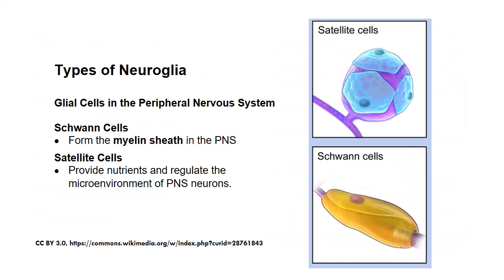Glial cells in the peripheral nervous system. Number 1, Schwann cells form the myelin sheath around axons in the peripheral nervous system. Unlike oligodendrocytes, each Schwann cell myelinates a single axon. Number 2, satellite cells, found in ganglia surrounding neuronal cell bodies. These provide nutrients and regulate the microenvironment of the peripheral nervous system neurons.